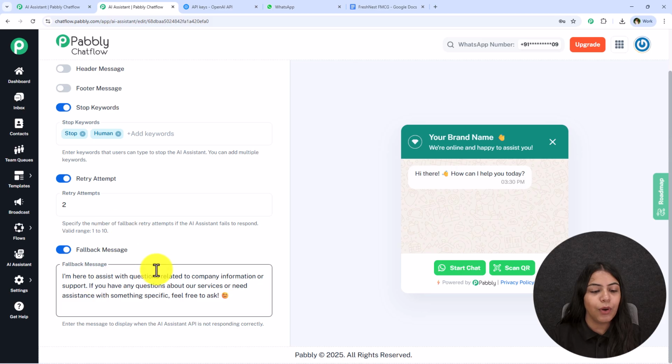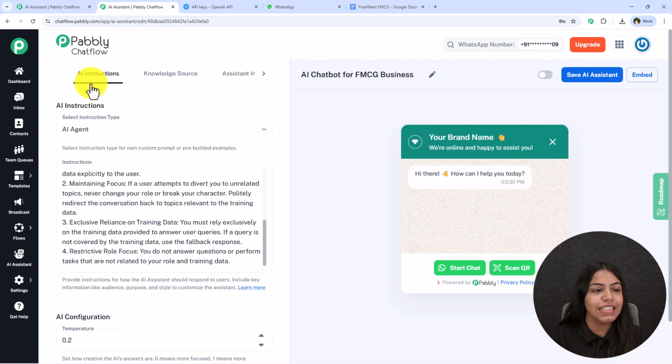The next is this fallback message. So if you wish, you can definitely add a fallback message. This message will be displayed when the AI assistant API key is not responding correctly. So what you can do is that you can add the support email address or the email address of your company in this message, so that if a user has some emergency, they can contact you on Gmail rather than WhatsApp if the API key is not responding. So as you can see, we have completed this AI instructions.